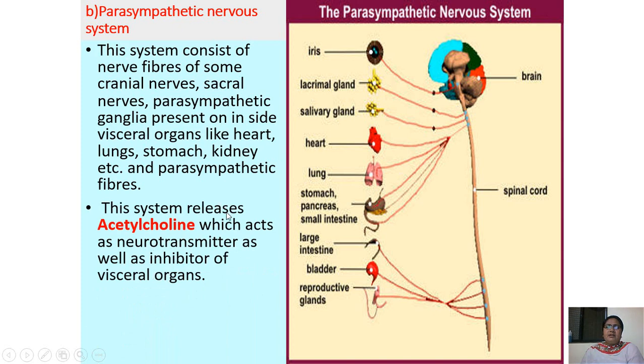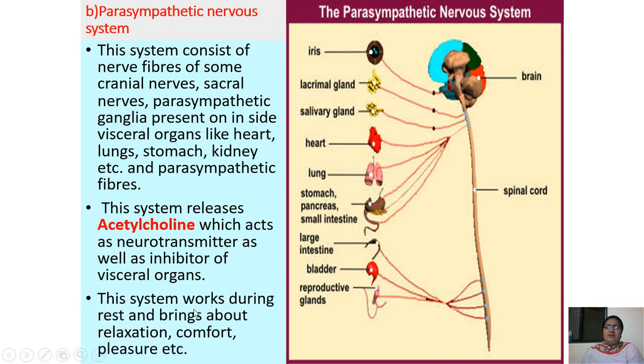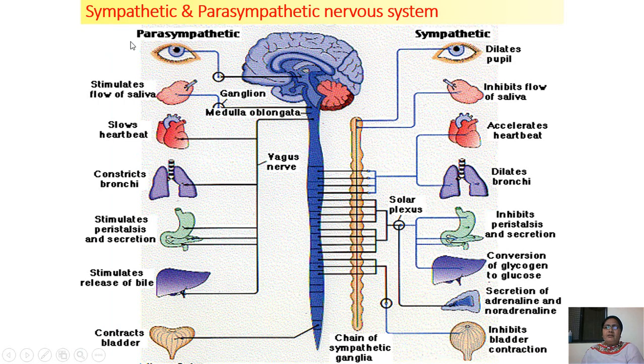Then this system releases acetylcholine. The parasympathetic nervous system releases acetylcholine, which acts as a neurotransmitter as well as inhibitor of visceral organs. This system works during rest and brings about relaxation, comfort and pleasure. Now this is the difference between the sympathetic and parasympathetic nervous system.